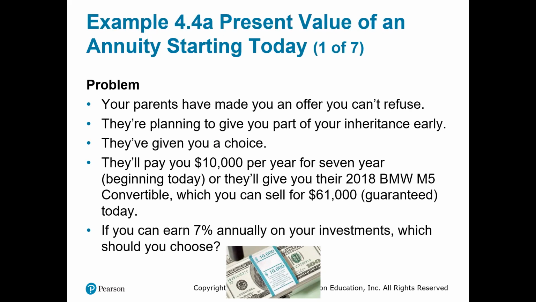Present value of an annuity starting today. Here's the problem. Your parents have made you an offer you can't refuse. They're planning to give you a part of your inheritance early. They've given you a choice. They'll pay you $10,000 per year for 7 years, beginning today, or they'll give you their 2018 BMW M5 convertible, which you can sell for $61,000, guaranteed today. If you can earn 7% annually on your investment, which should you choose?